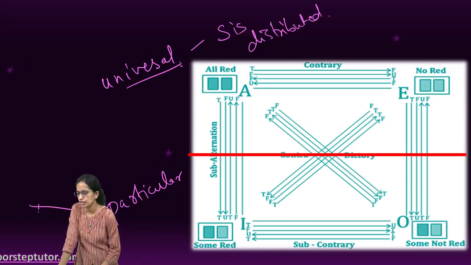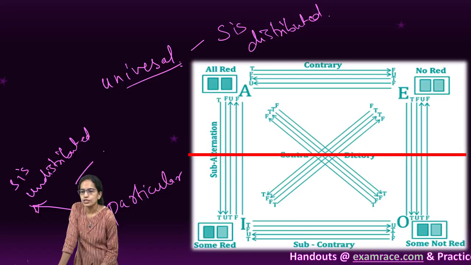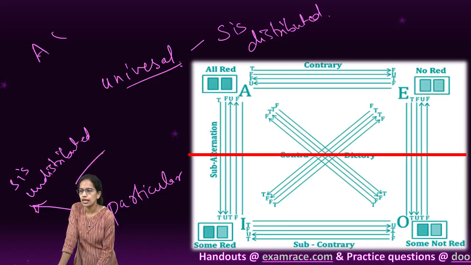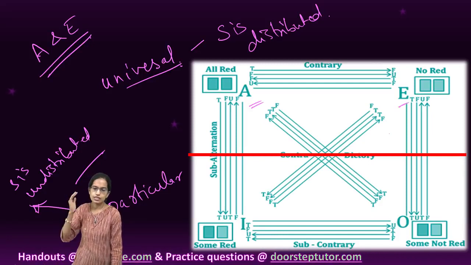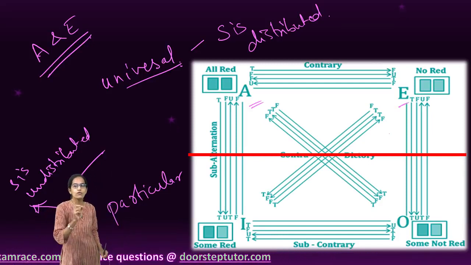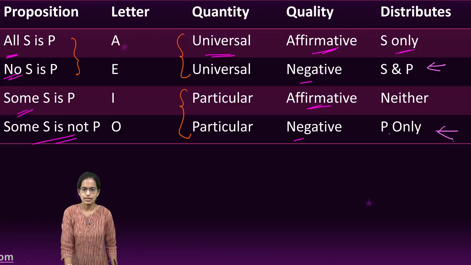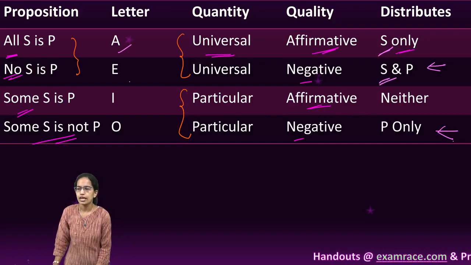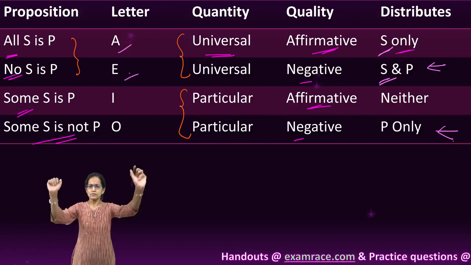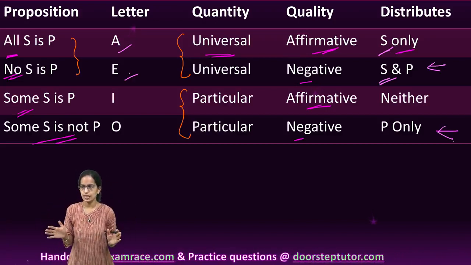However, when it is particular, I say S is undistributed. Clear? So, S would be distributed in the case of A and E. So, A and E would be the case of all and no, where S is distributed. Now, let's go back to the table that we had created, and we can say S is distributed in A and E. Clear?